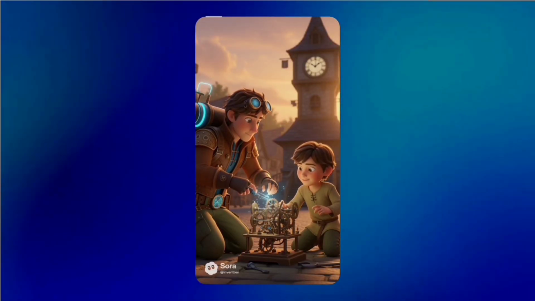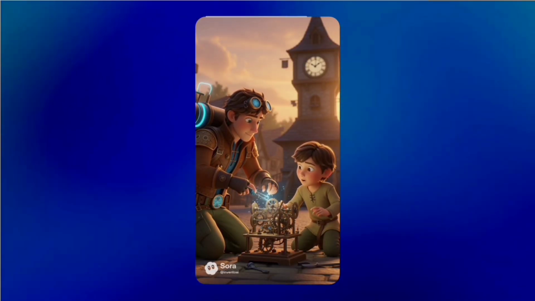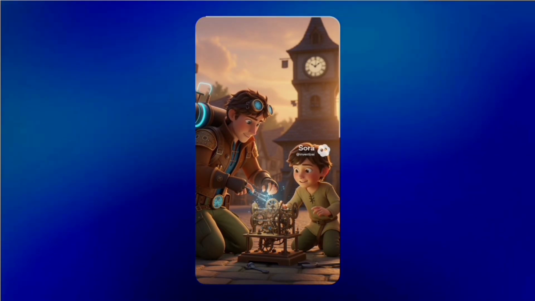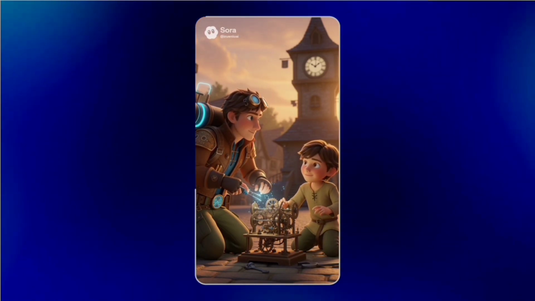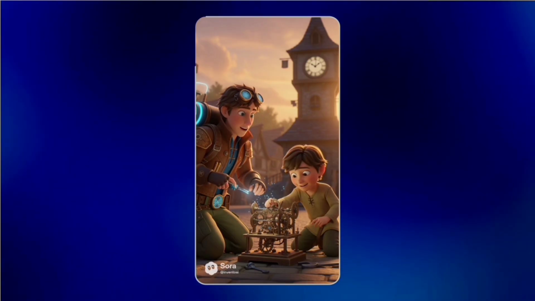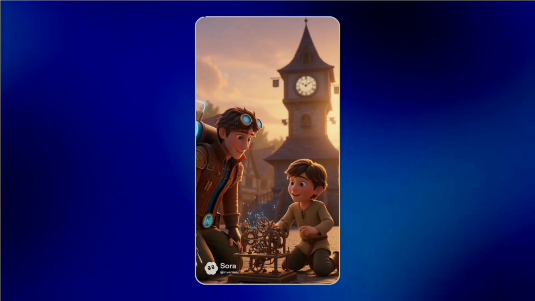It's no use, sir. This old clock just won't tell time anymore. And without it... Don't worry, little friend. Every gear has its place and every clock can be mended. Let's see what we can do. Together. There! Just needed a little adjustment.